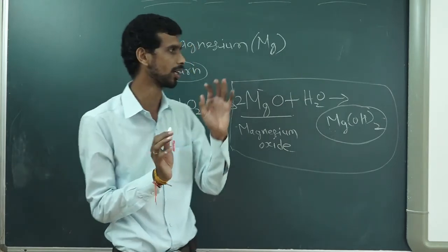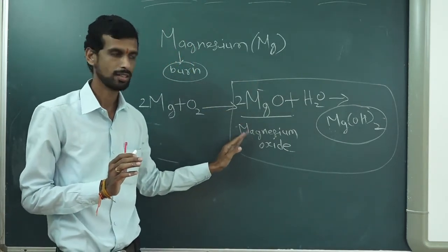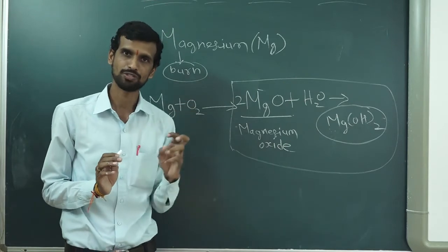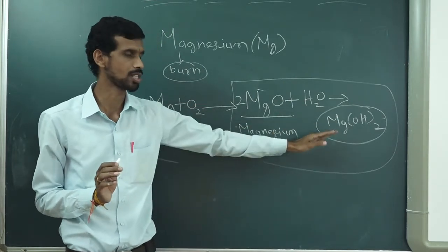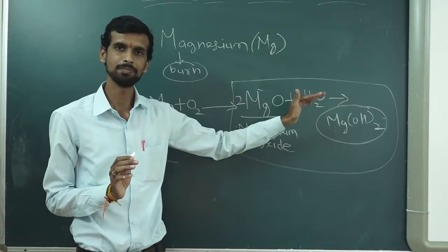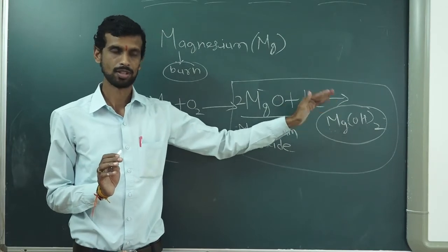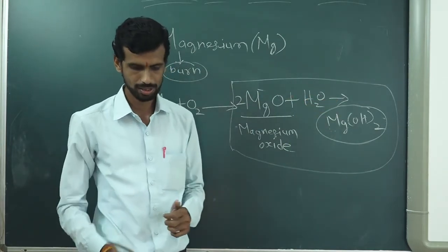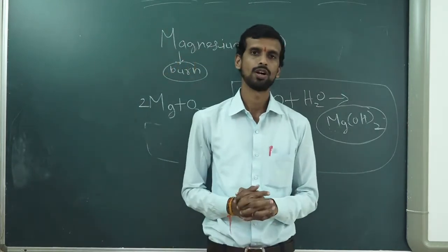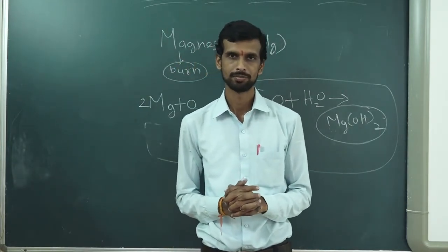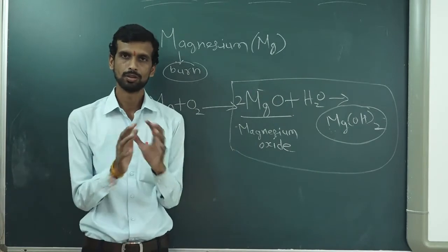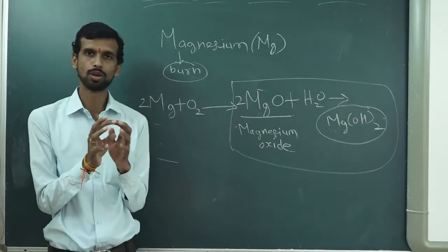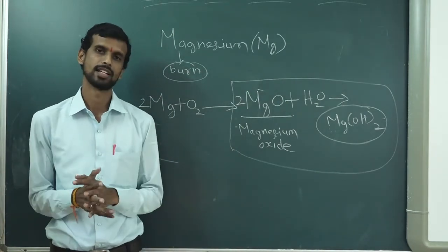When you add water to magnesium oxide, which is nothing but ash of magnesium, a new substance is formed. What is the name? Magnesium hydroxide. So it is also a chemical change. So we have seen these examples of chemical changes. Okay. Now I hope you are clearer with these examples.